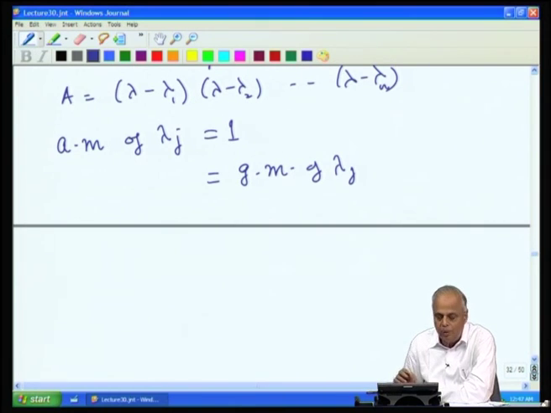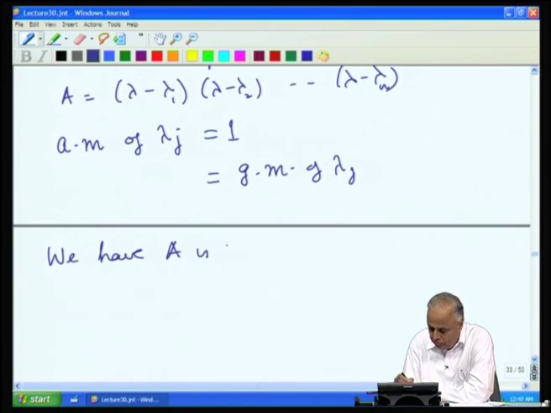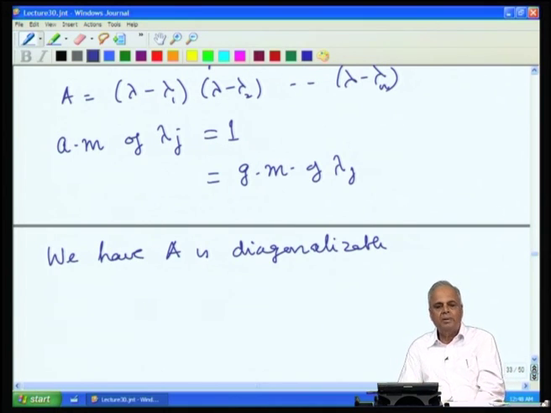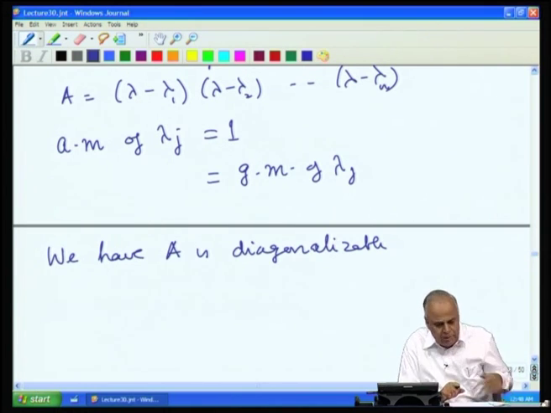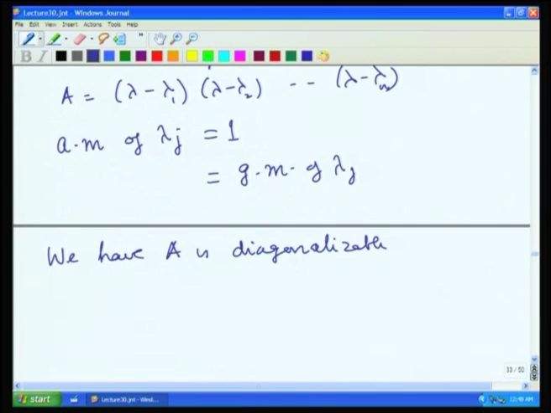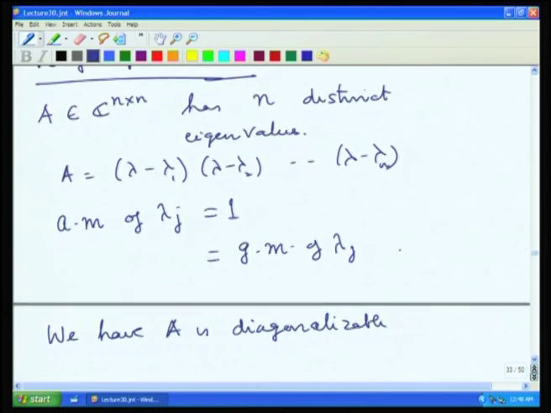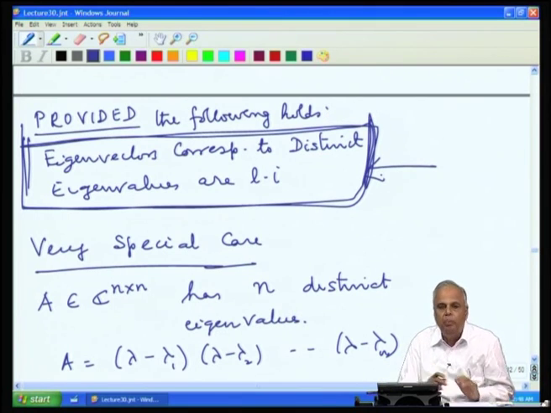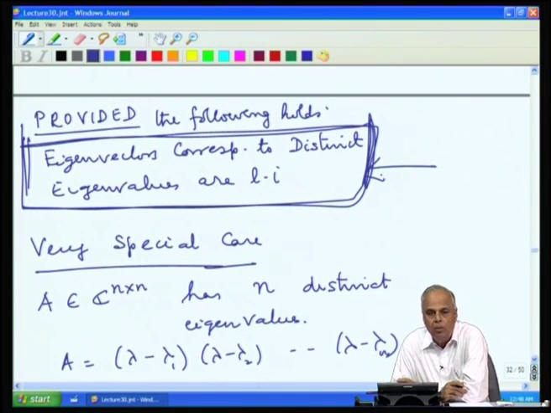And since the algebraic multiplicity equals the geometric multiplicity for every lambda j, we have A is diagonalizable. And therefore, a special case is that if a matrix A has n distinct eigenvalues, then the matrix A is necessarily diagonalizable.